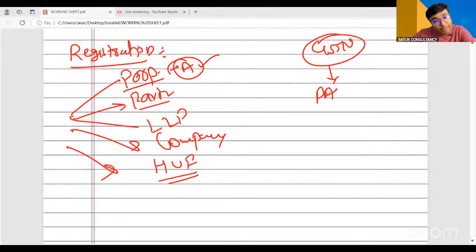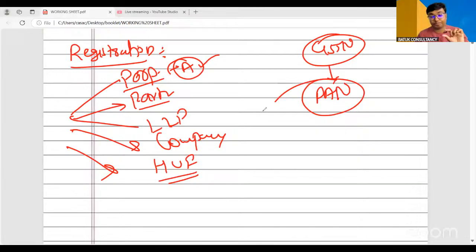So the first question is whether I can take multiple GSTNs on a single PAN. Yes, definitely, you can. Suppose in a particular state, Jodhpur, Rajasthan, I want to take multiple GSTNs on the same PAN. I can take, yes, definitely.